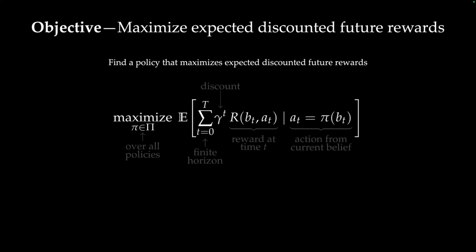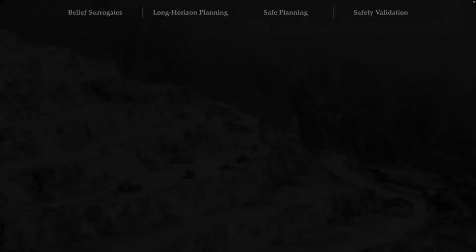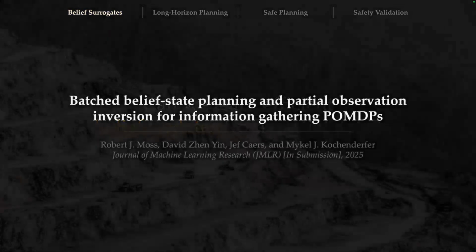And after you get this policy that maximizes this equation here, you would then start from some initial belief. You would take an action from that policy, you get an observation, and you'd update that belief. And then you take another action, you get another observation, you update that belief. So this now leads into my first contribution, which is how can we learn efficient belief updates from partial data? So this is ongoing work that's in submission to the Journal of Machine Learning Research.